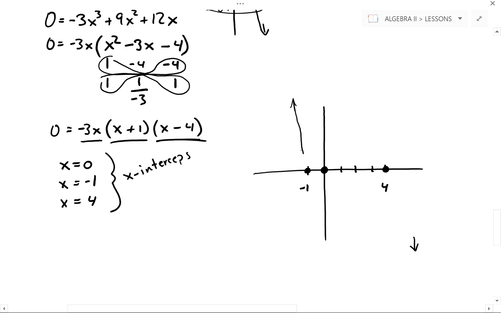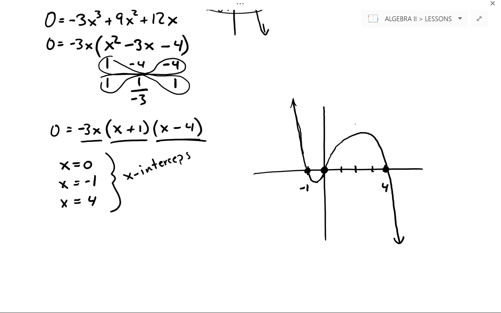Smooth curve coming down. I've got to go through that x-intercept. I've got to turn around to come back through my second x-intercept of 0, and then I've got to turn around again to come through my final x-intercept of 4, and I end down. So I was able to use my end behavior of up to down and draw a smooth curve that goes through my 3 x-intercepts.